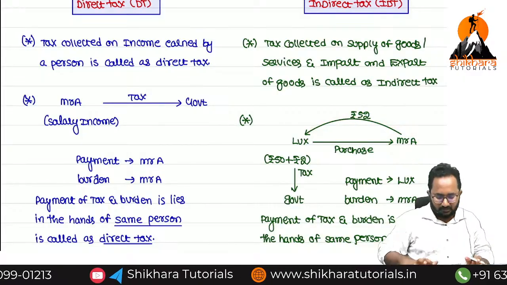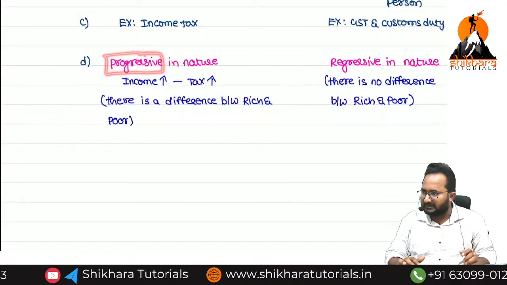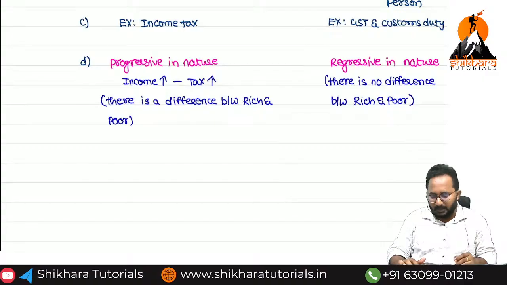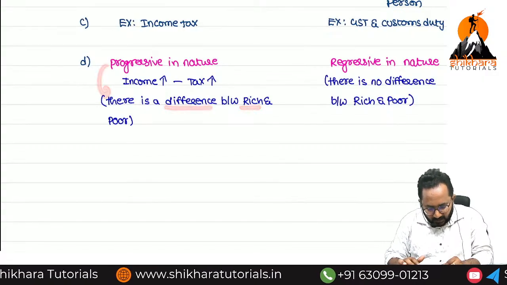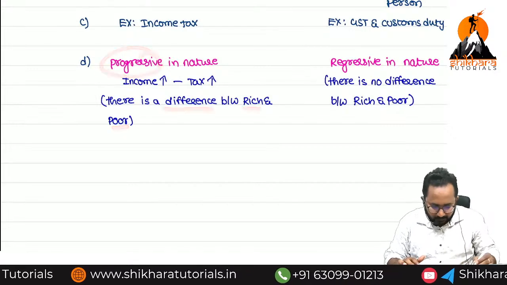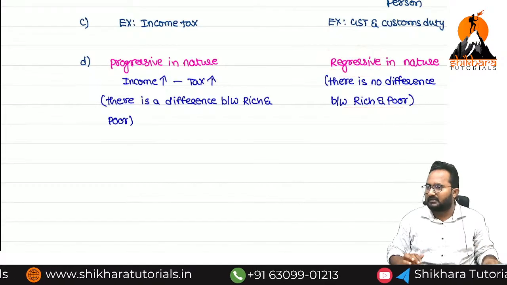Next, one more thing. Have you understood the difference? Progressive means there is a difference between rich and poor. Regressive means there is no difference between rich and poor.